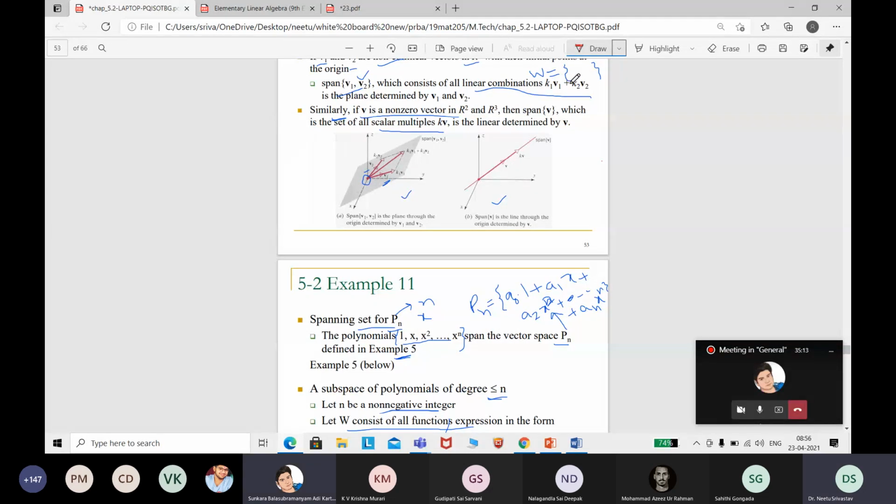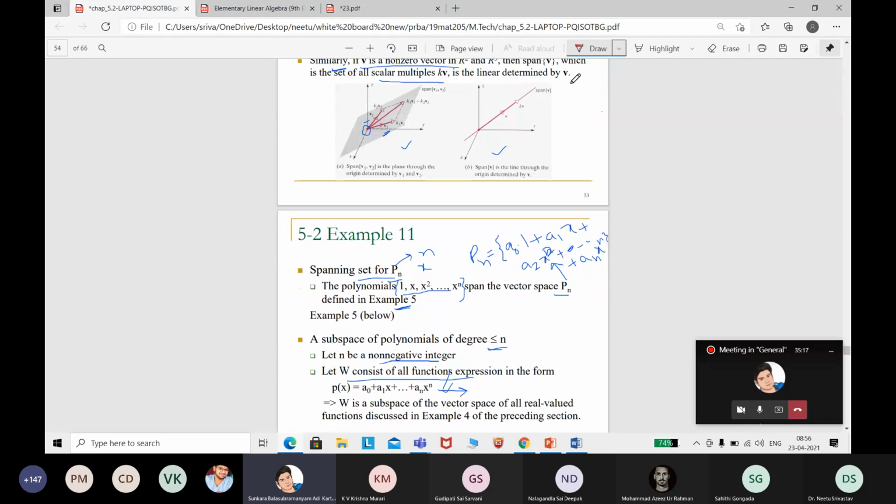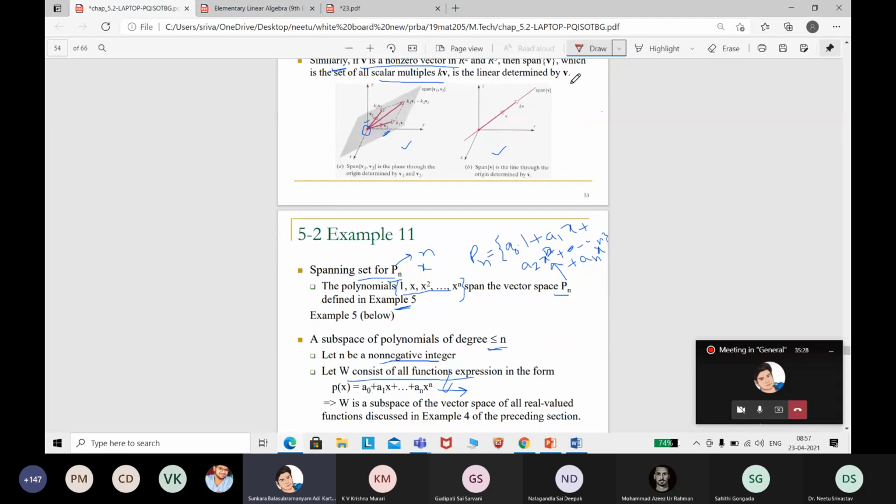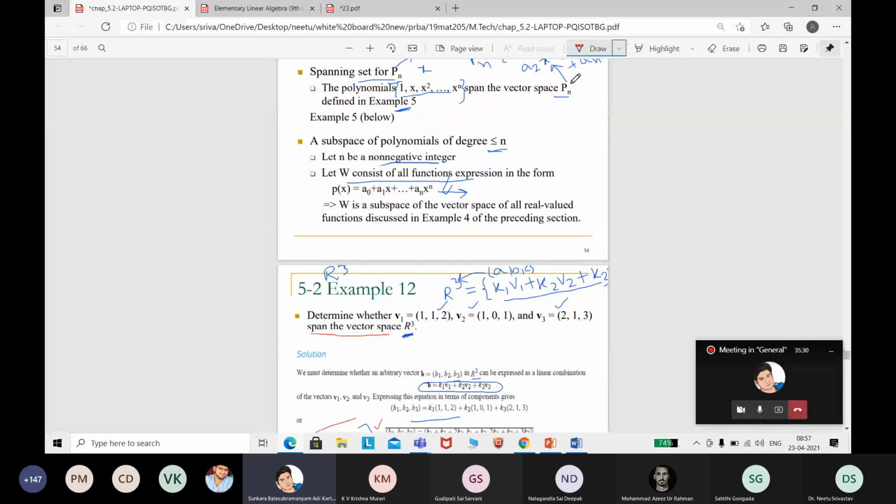Ma'am, so B1, B2, B3 should not depend on each other. Then only we can get spanning, no, ma'am. V1, V2, V3 should not depend on each other. Then only we can get spanning. B1, B2, B3, ma'am. Like B1, B2, B3 individually, if they come, we can say that it is spanning.